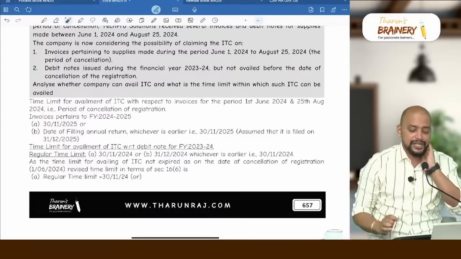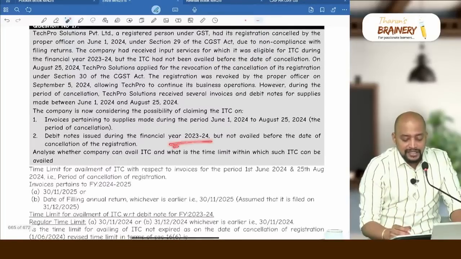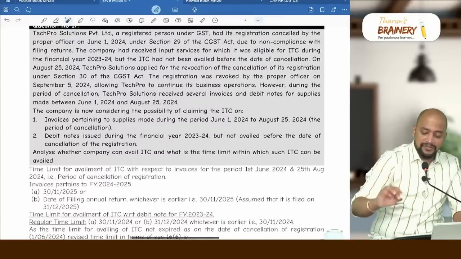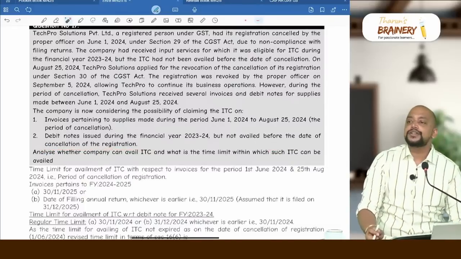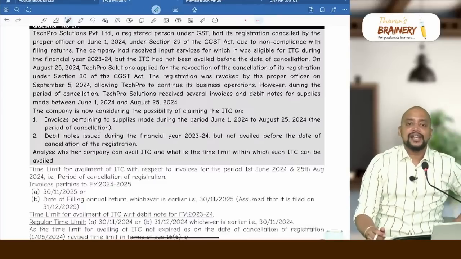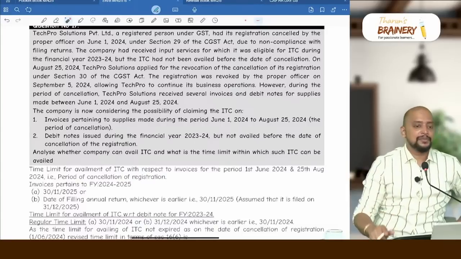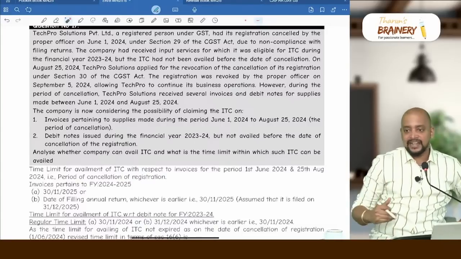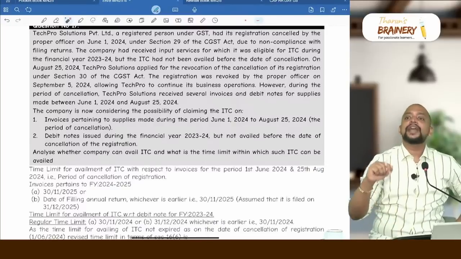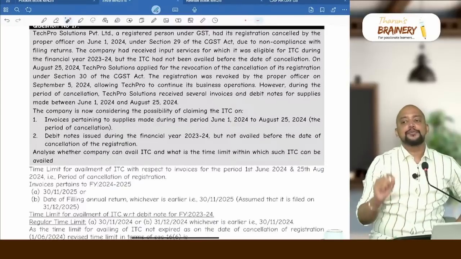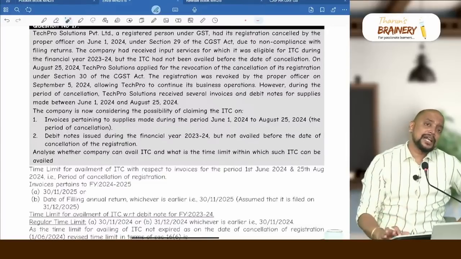But second point, you see, debit notes issued during the financial year 23-24 but not availed before the date of cancellation of registration. For 23-24, we should have availed the ITC at the time, but we missed. When we missed, we have a time limit by which we could have taken, but what happened? Cancellation of registration came, so we could not take. Now can we take? For that only they have brought in amendment. A, the regular time limit. What is the regular time limit?